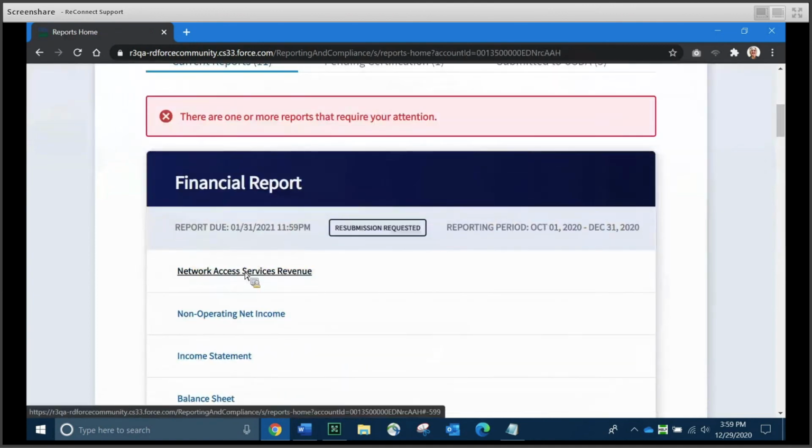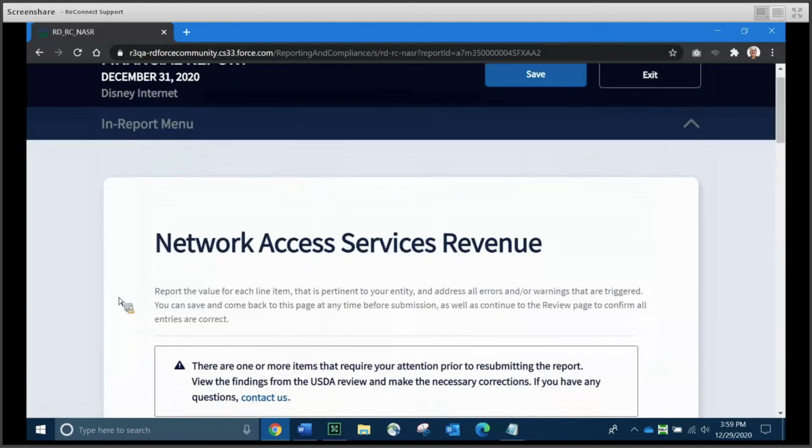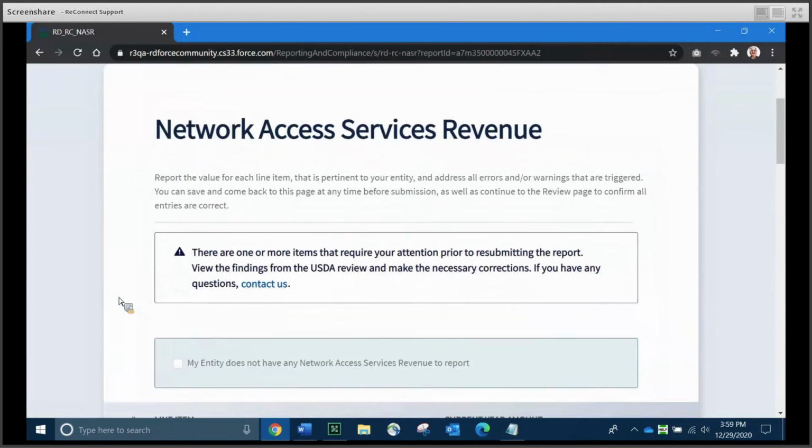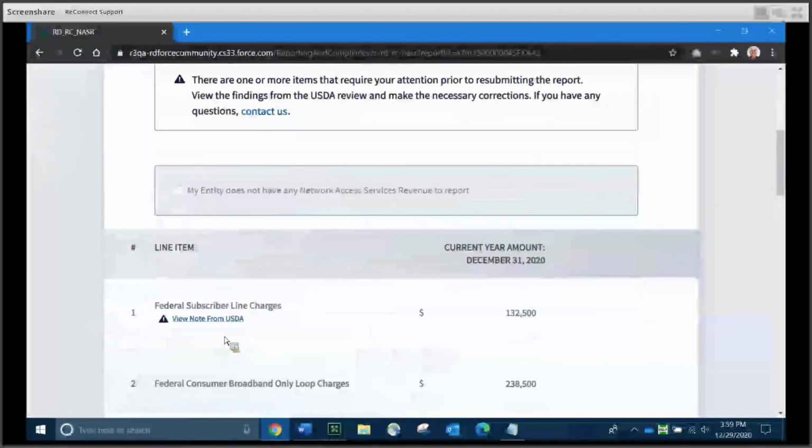So I'm going to go ahead and exit that. And now I will go in and show you what it looks like when you've taken a look and you know where you need to work. Let's open the Network Access Services revenue. You notice we get the little reminder up again, USDA has commented and you may need to make some corrections.